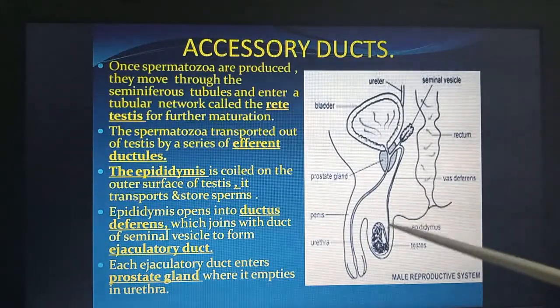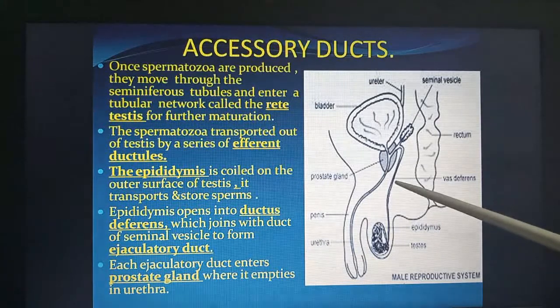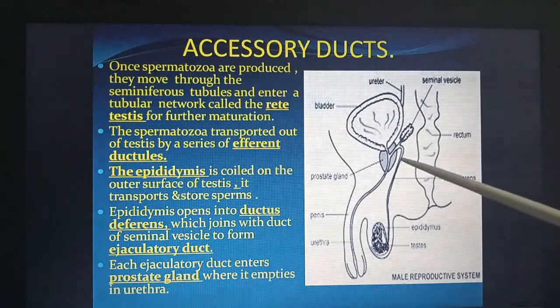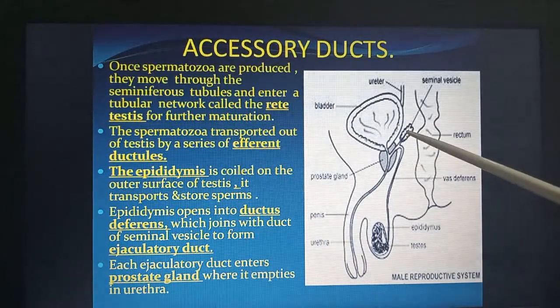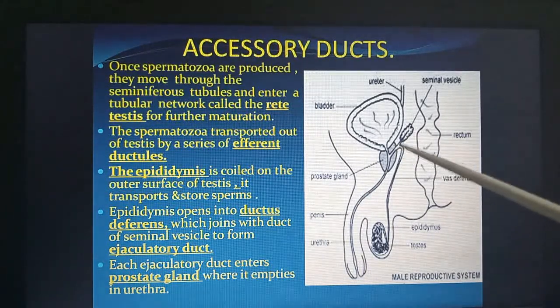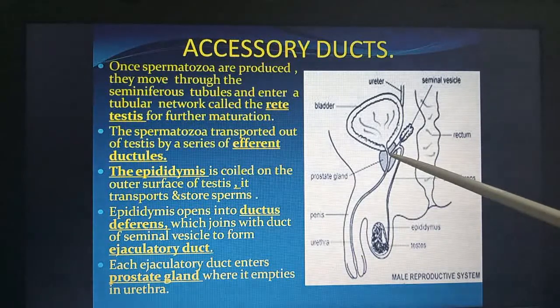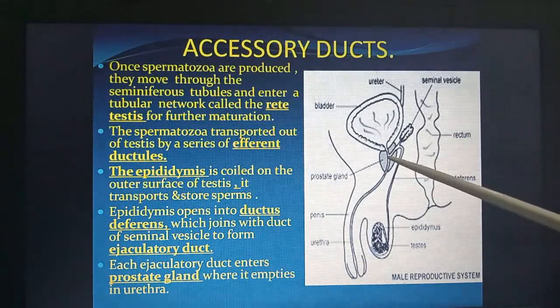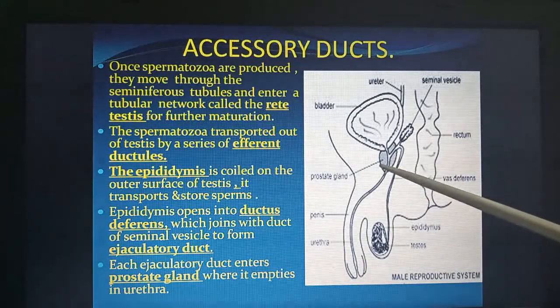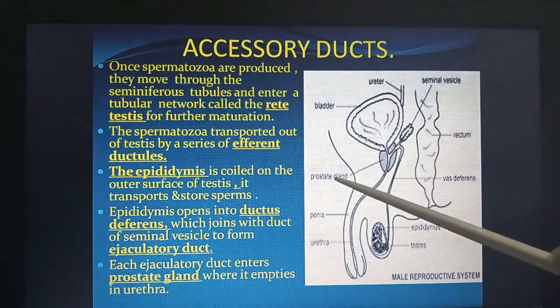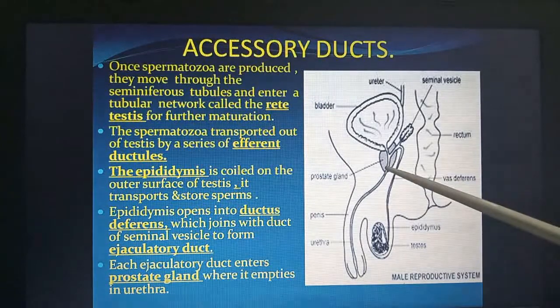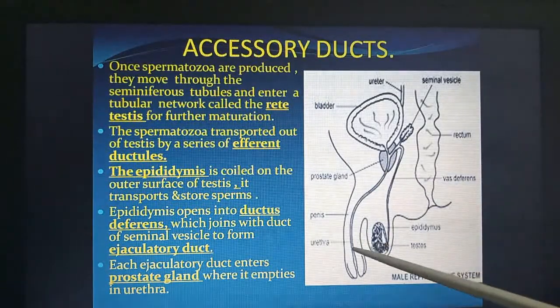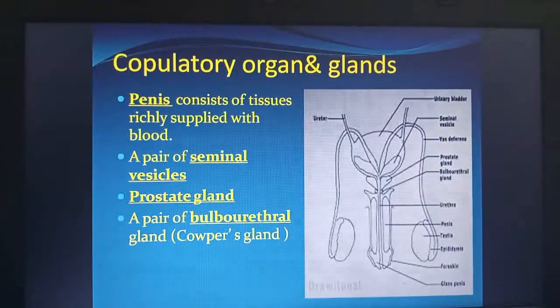This is the ductus deferens, which joins with the duct of the seminal vesicle. This is the seminal vesicle, and this is the duct of the seminal vesicle, to form the ejaculatory duct. Each ejaculatory duct enters the prostate gland, where it empties into the urethra. Copulatory organ and glands.